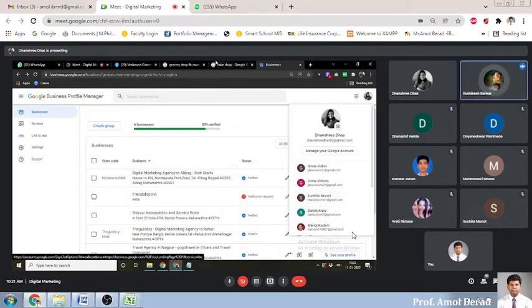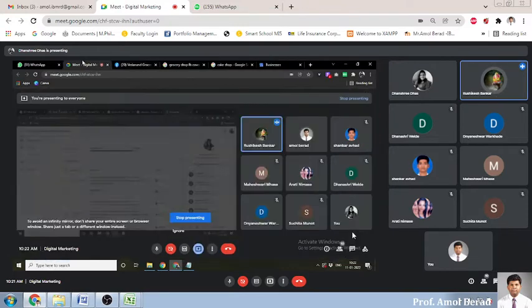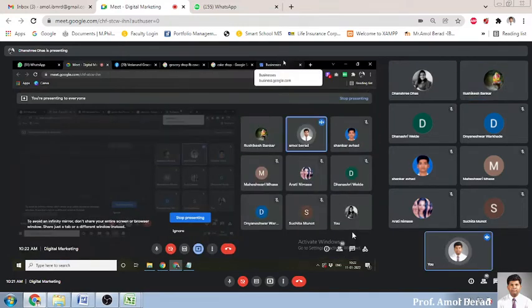She will be logging into your account, and after that she will be creating your business account, so that it will be visible for everybody who will be searching for a grocery shop near your location. You just tell her the username and password, and after that you can change your credentials, no problem.